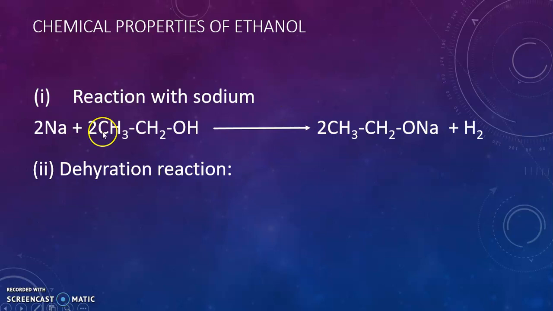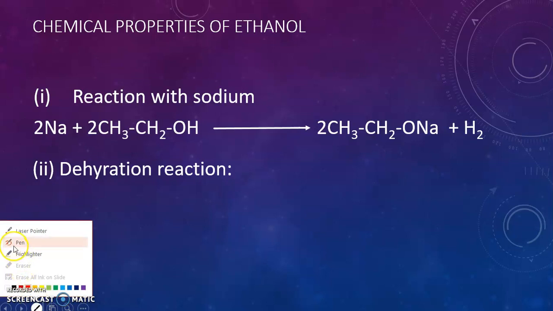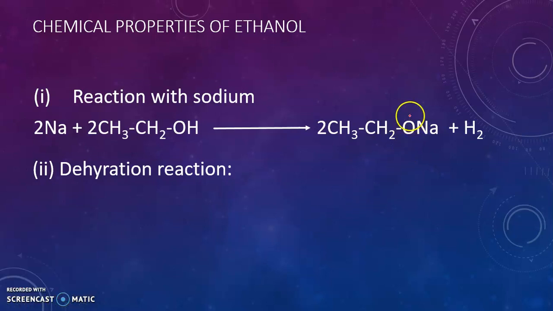This is the reaction wherein ethanol, CH3CH2OH, reacts with sodium to give you CH3CH2ONa. This compound is called sodium ethoxide. And it also gives you a byproduct which is hydrogen gas. If you want to make it very correct, on oxygen there should be a negative sign and on sodium there should be a positive sign. So it is sodium ethoxide. Hydrogen is formed as a gas.